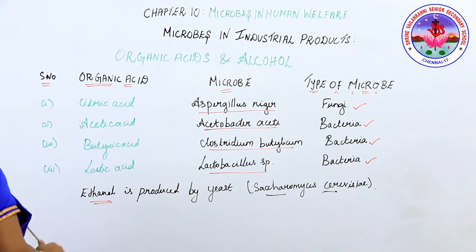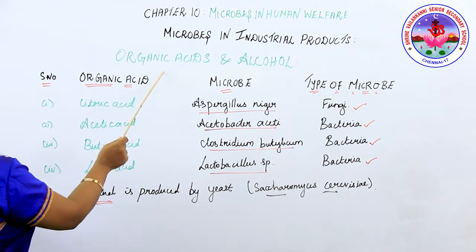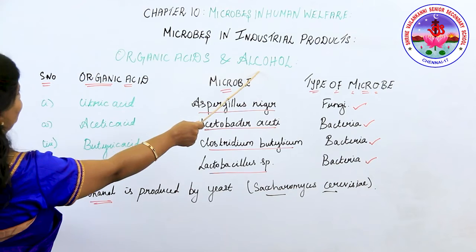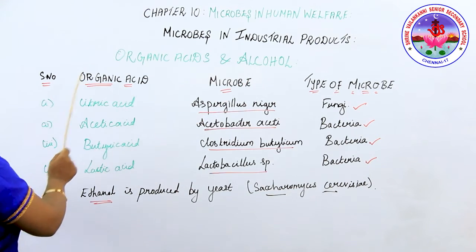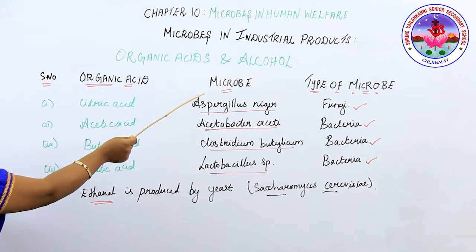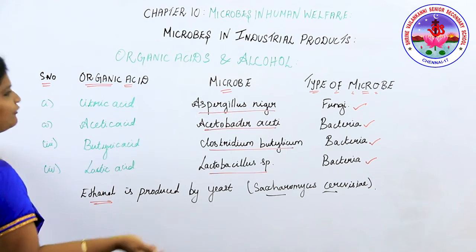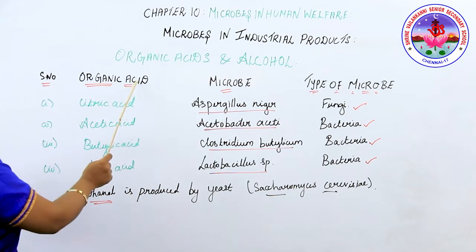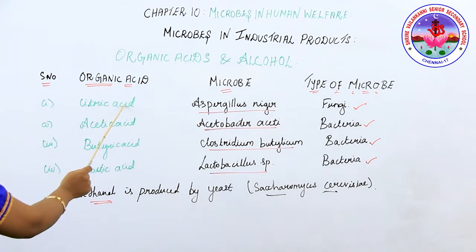So what are all the things? Fermented beverages, antibiotic. The third one we're going to discuss is the organic acids and alcohol. Here in this table column I have given you the organic acid, what the microbe is and what type of microbe it is. So the first one we're going to study is citric acid.